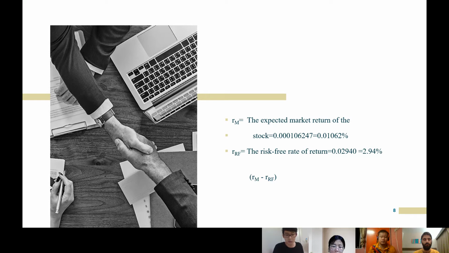If we calculate all the data, we find that there are 353 days in total, and dividing by 353, we get the average market rate of return, which is 0.01062%.